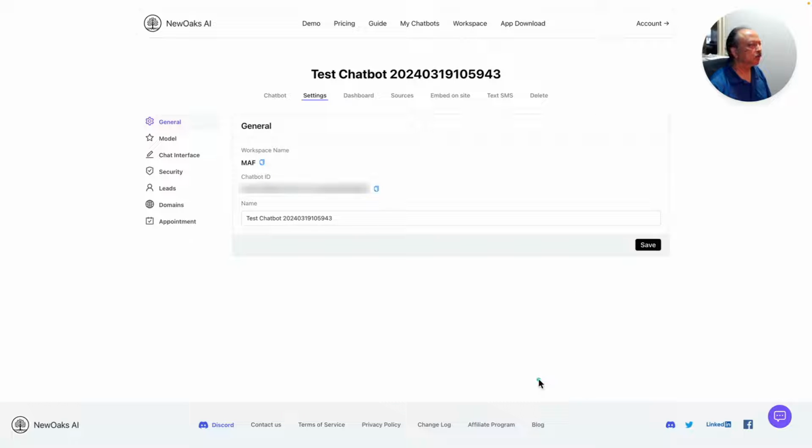So now we go to the settings. In general, on the sidebar, we have several menu items under settings. General gives you the workspace name and chatbot ID. I have hidden the chatbot ID. I think it should be hidden.